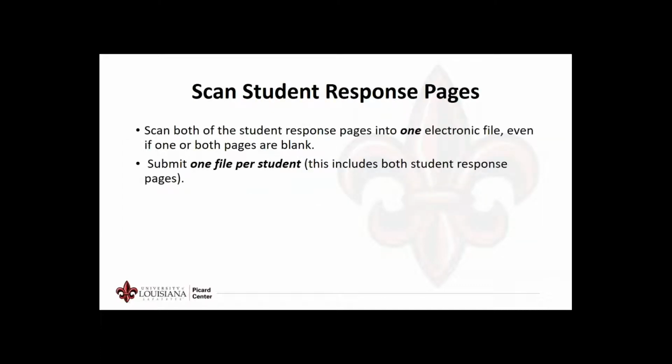After you have labeled all selected student responses with the upload codes, you will scan both student response pages into one individual file using a copier with scanning capabilities or a scanner. Scan the copies to your computer so they are easily accessible for the upload. If you are unfamiliar with this process, it is suggested that you ask for the assistance of your testing coordinator.